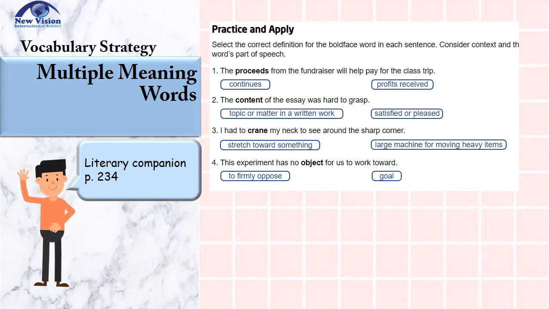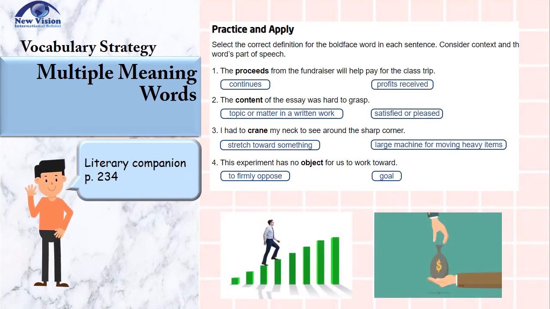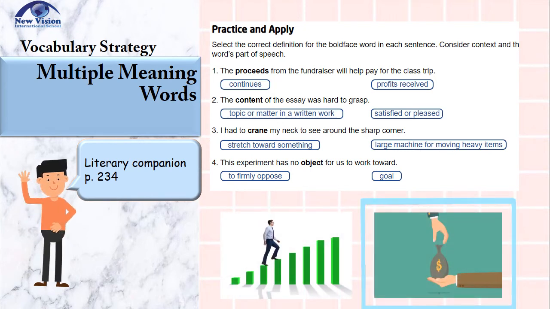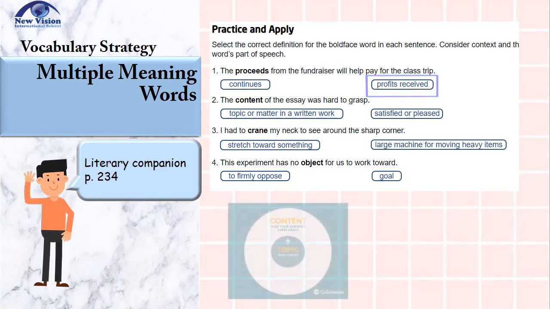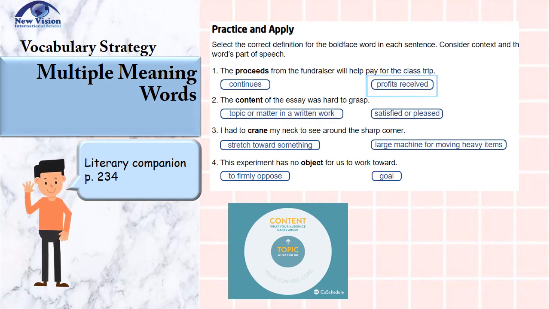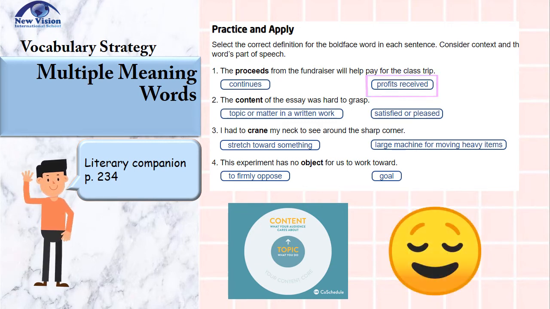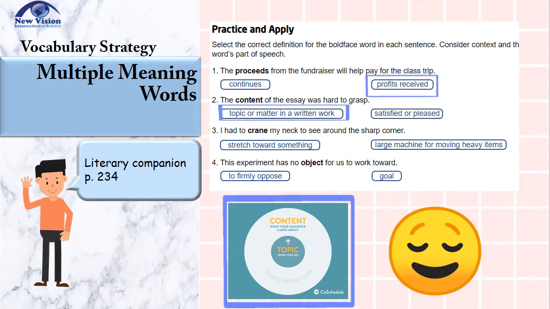1. The proceeds from the fundraiser will help pay for the class trips. Does that mean continuous or profits received? If you answered profits received, you are correct. Number 2. The content of the essay was hard to grasp. Is it the topic or matter in a written work? Or satisfied or pleased? If your answer is the topic or matter in a written work, you are correct.